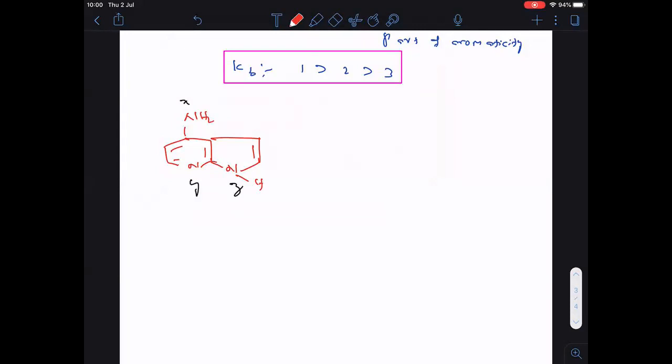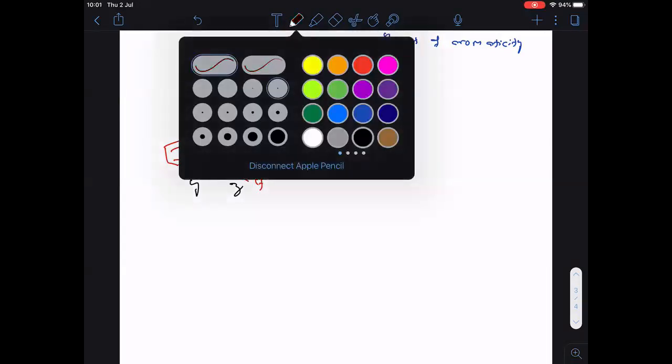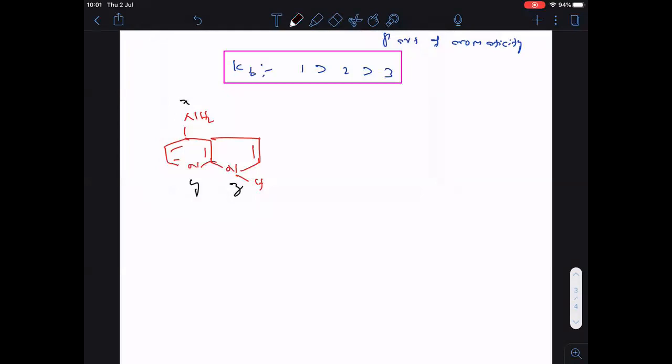Y is pyridine nitrogen, X is aniline nitrogen, Z is pyrrole nitrogen. Again, apply the same concept: which can donate lone pair easily. That is important to us.